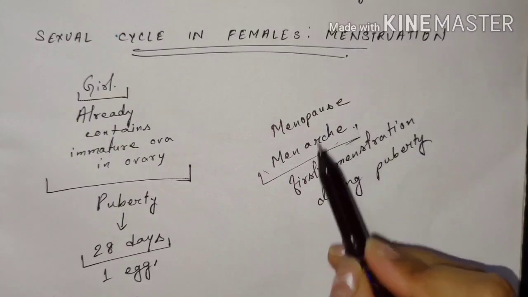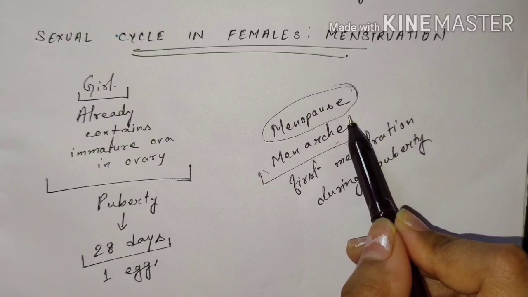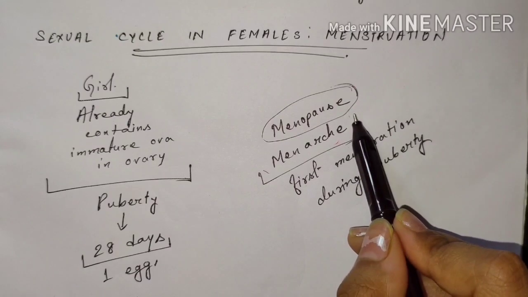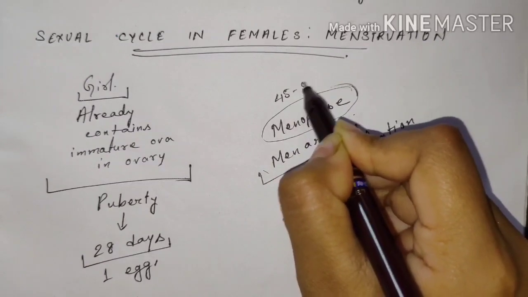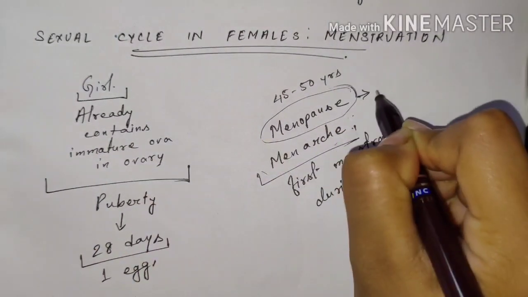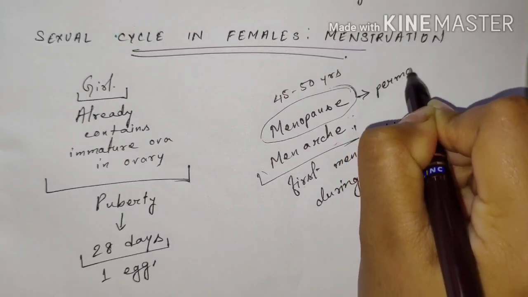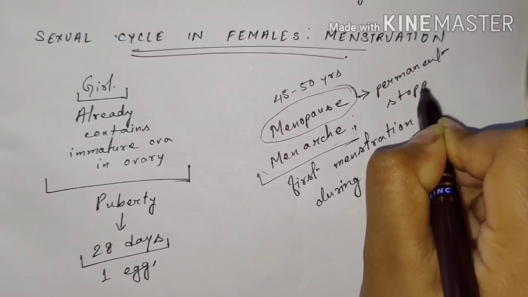And menopause is the permanent stoppage of menstruation. This happens when a woman attains an age of about 45 to 50 years. This is the menopause, the permanent stoppage of menstruation.